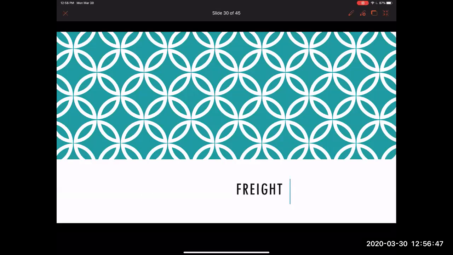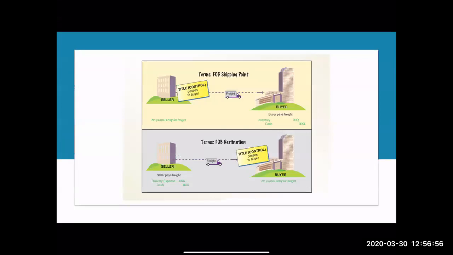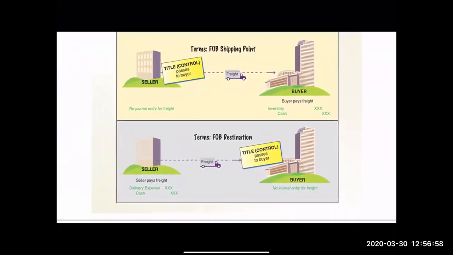So that's what we're going to talk about: how do we get the product from point A to point B? This is where these terms come into play. We have two freight terms. One is FOB shipping point and one is FOB destination. The terms of the sale indicate when ownership or title exchanges hands, okay? So let's talk about FOB